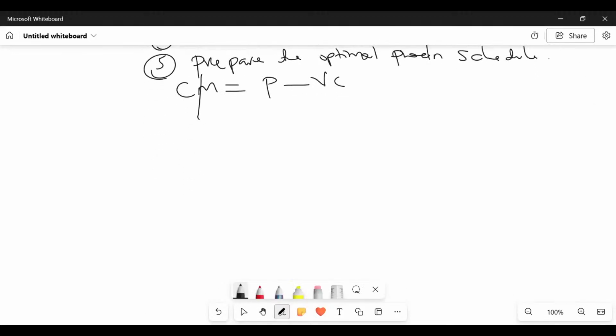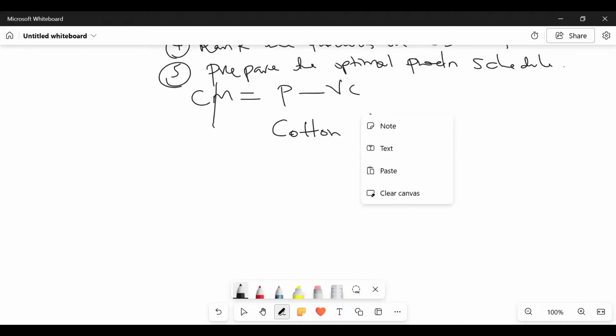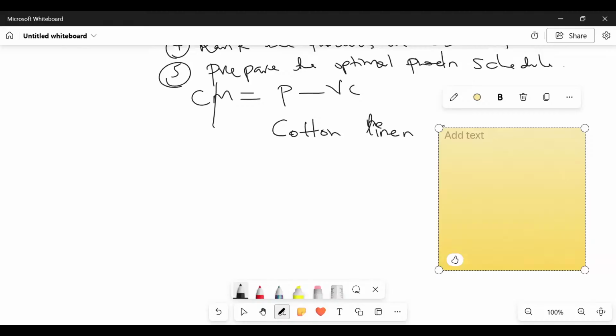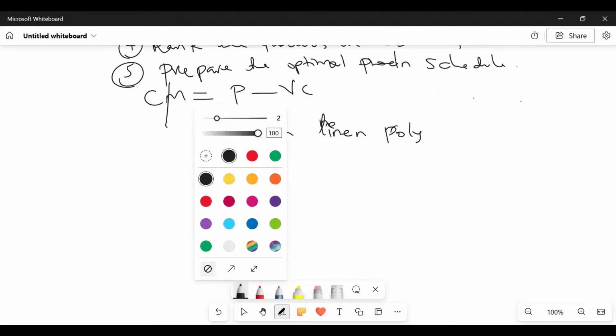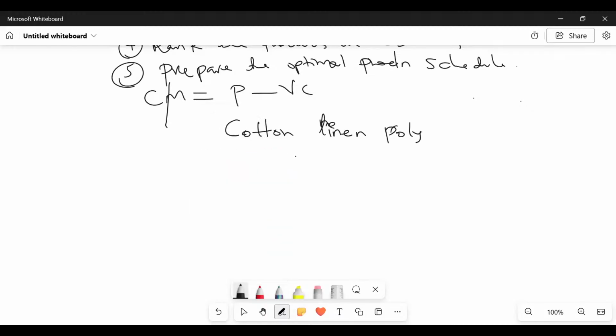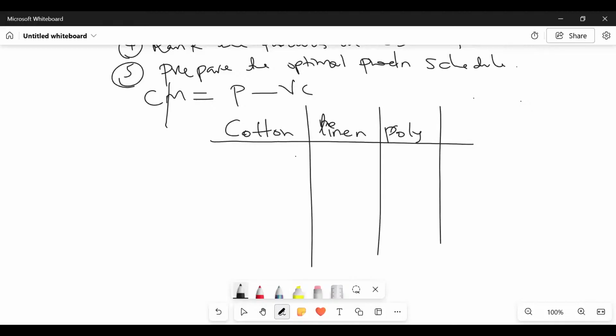We have our three products. Do you remember their names? The first one is what here, somebody? Cotton. The second one is linen. So we have here the famous linen. And then lastly, we have the polyester. We shall overcome, don't worry. So we have cotton, linen, and polyester. So give me the prices.